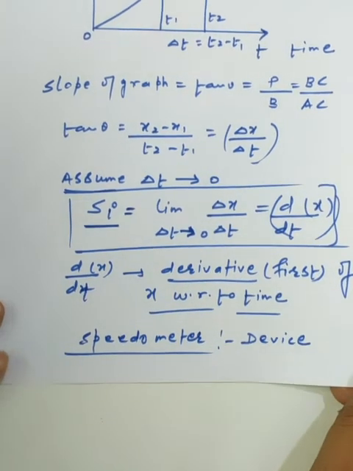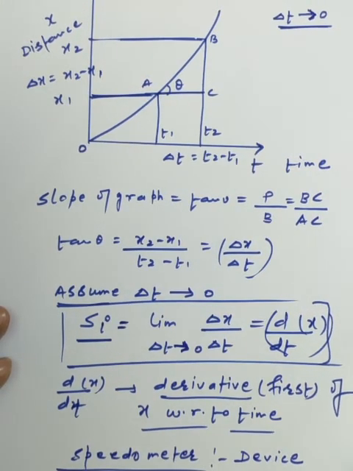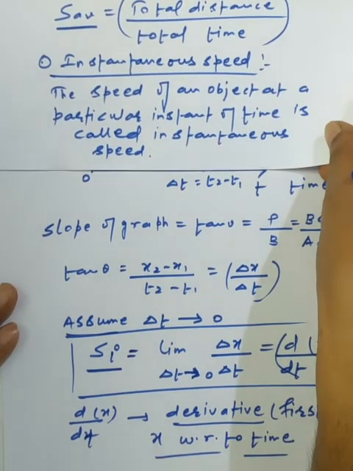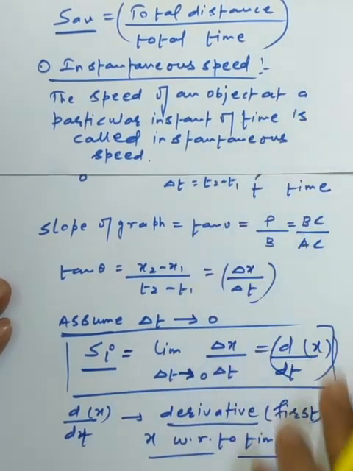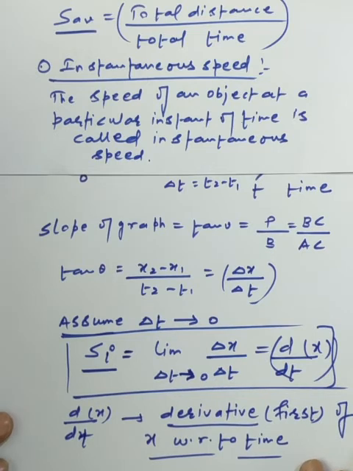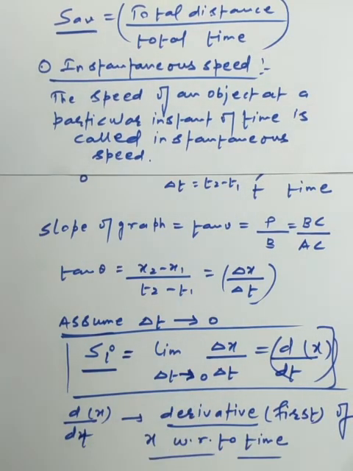So dear students, we have discussed the speed and the types of speed, in which the important portion is called the instantaneous speed. In the instantaneous speed, we will use the concept of mathematics, that is the derivative portion. So we will discuss it separately. Need not be worried about it. How can we apply the derivative portion in physics? Here we have discussed the new term called the instantaneous speed. The speed of an object at the particular instant of time is called the instantaneous speed.